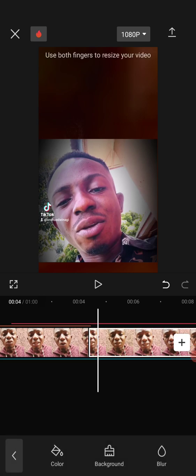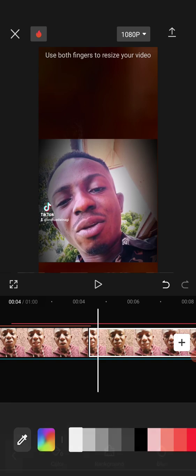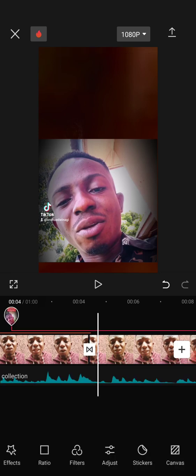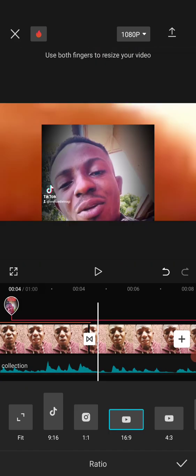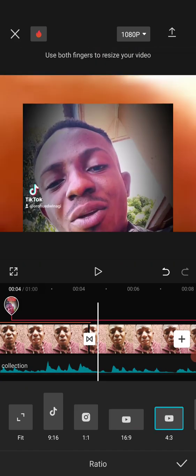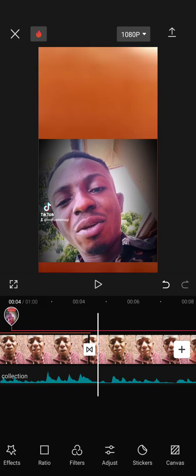For canvas, you can see canvas is more like the background of the video. You can add a color if it is white or any color you want to add. The moment I am adding it, you can see it's not showing because the video is covering the entire background. But if I change the ratio of that video now from what it is to this, you can see that a background has been generated and added to the video, but it's not visible yet. Let me do something so that it will be very visible.